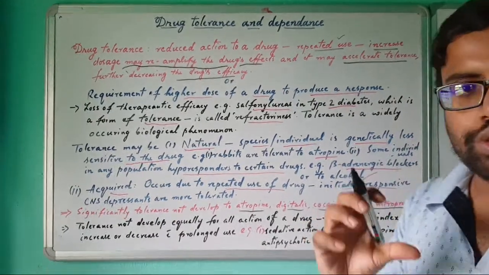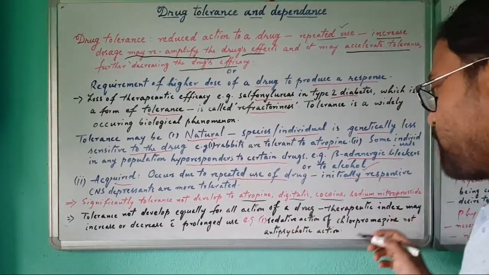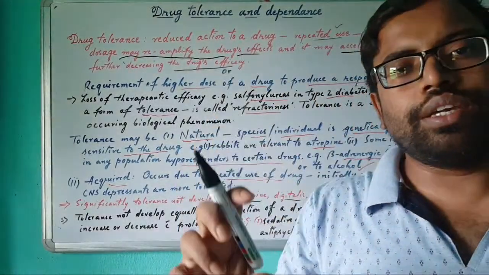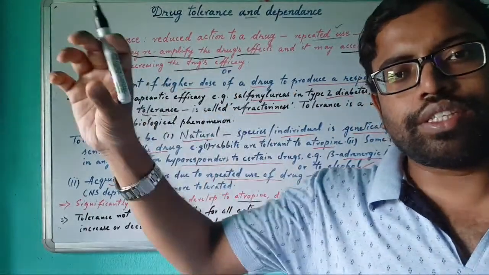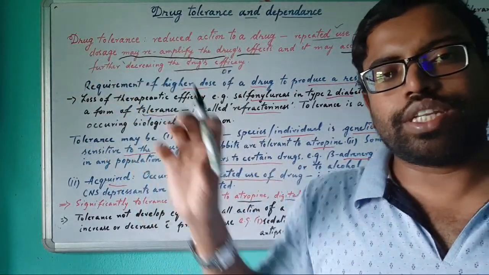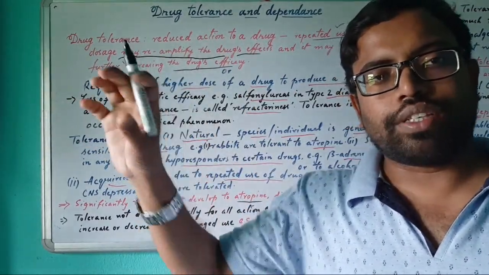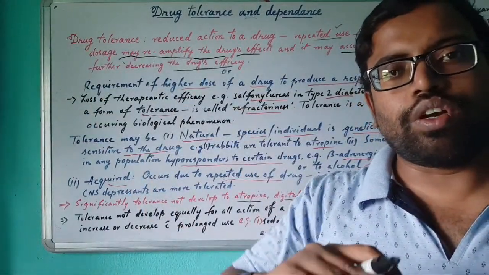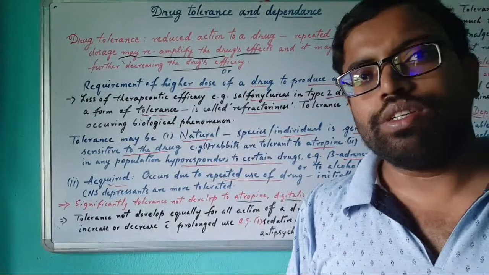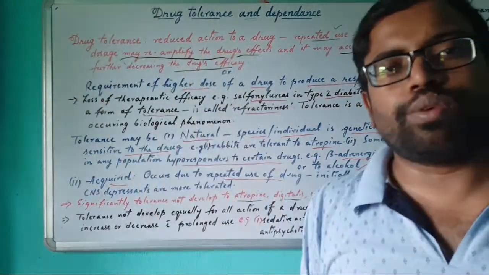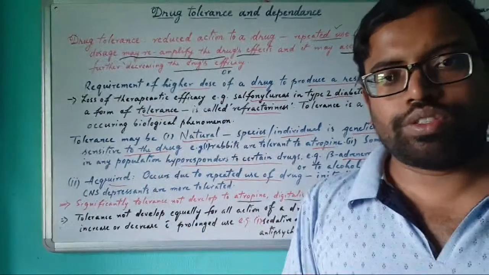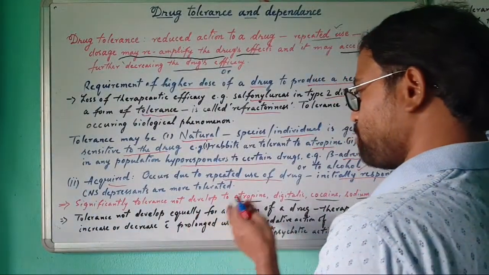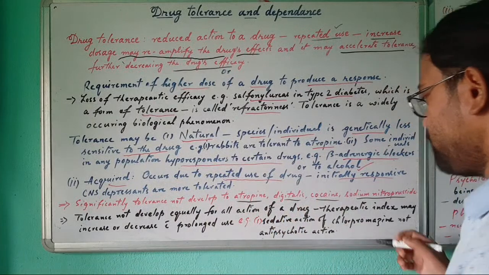The same dose cannot give the same action for two different persons. Suppose someone is taking paracetamol 500 and someone is taking 650. The person who is taking 650 mg, if he takes 500 mg, will not be responsive, because he has already become tolerant to the higher dose. That's why it varies. That is nothing but tolerance not developed equally for all actions of a drug.